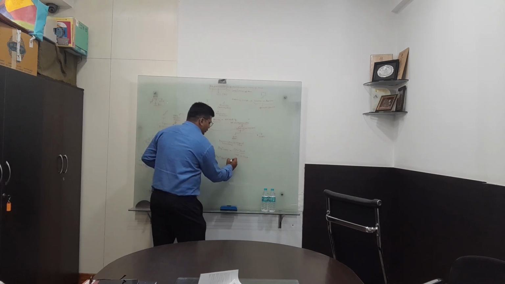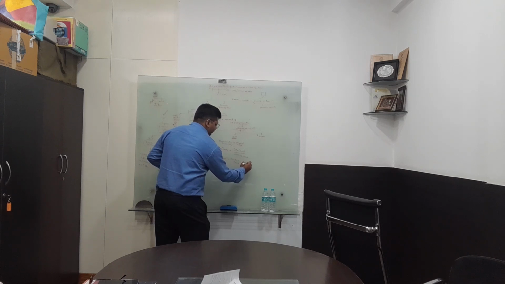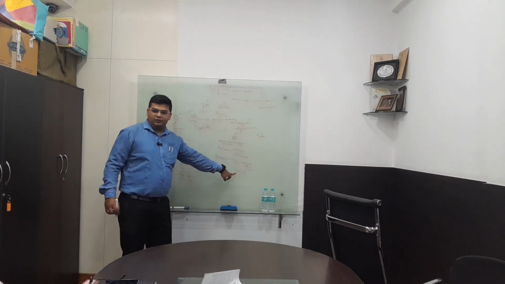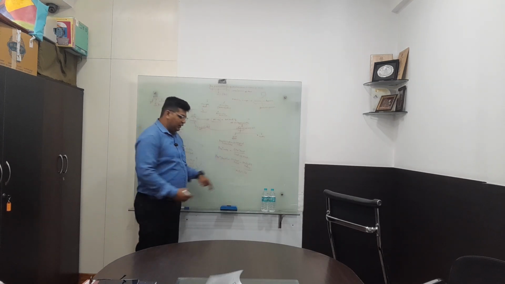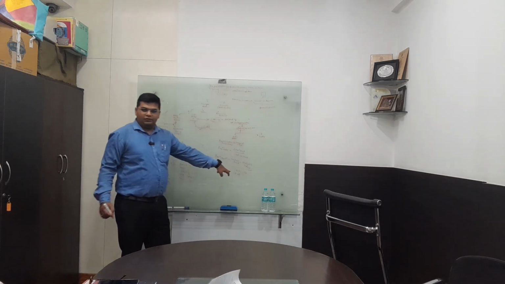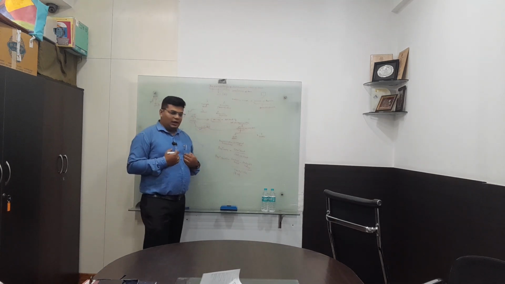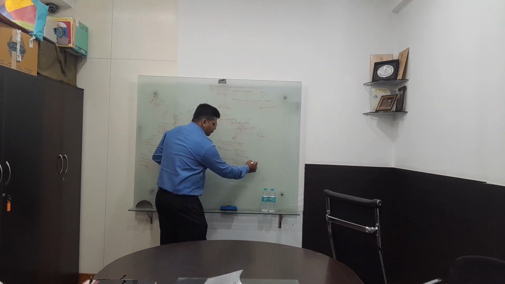That is nothing but cost of asset less realizable value, divided by useful life. This useful life is given by Schedule 2, correct? So I take the useful life given in Schedule 2, I will know the cost of the asset, and this realizable value is very important.